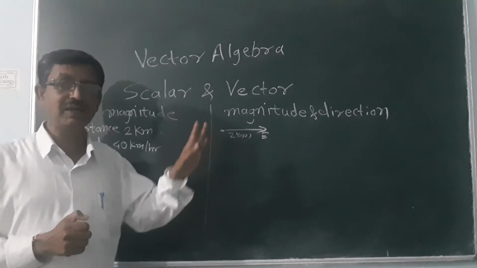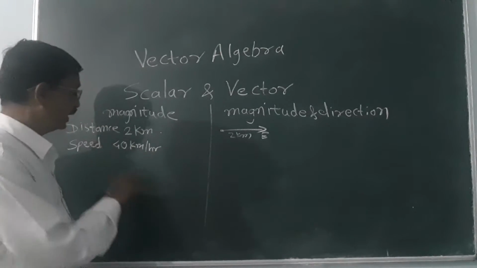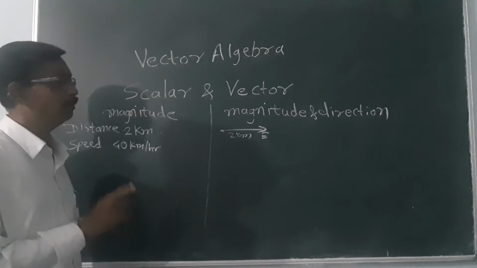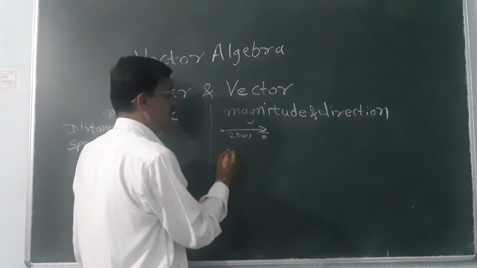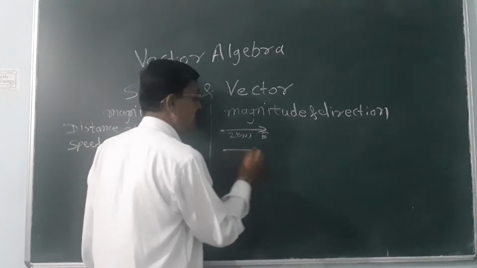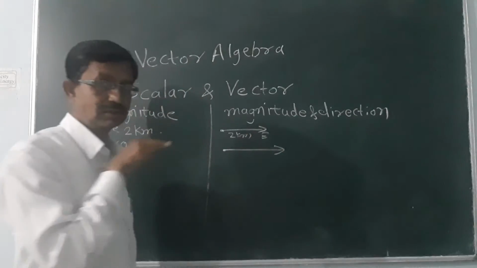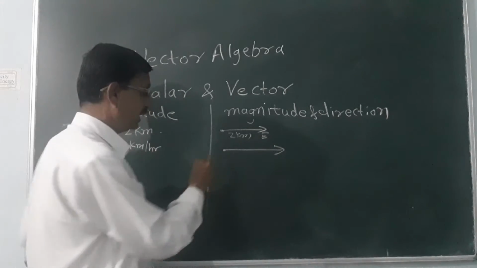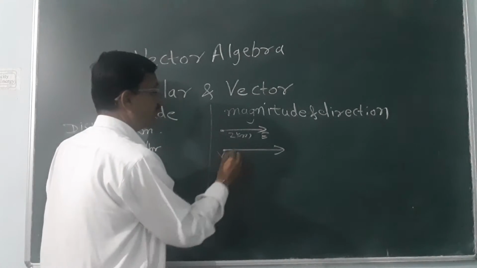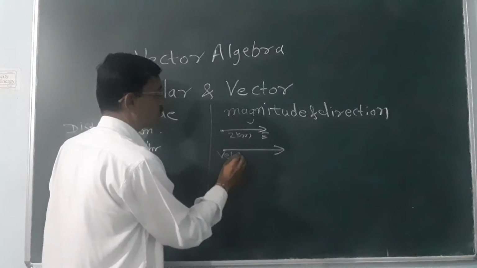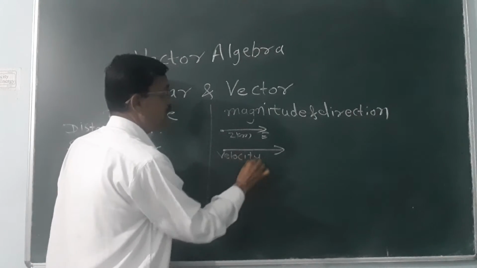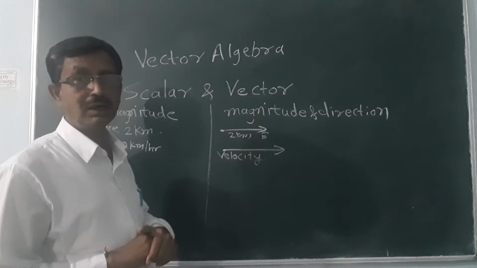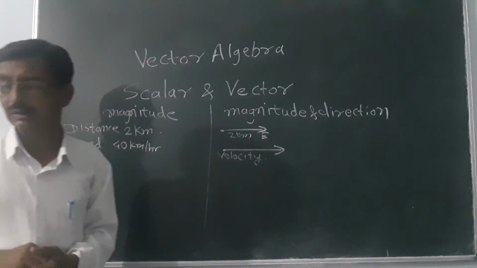That means in any direction you can move the vehicle, and it moves at the speed of 40 kilometer per hour. But what about the velocity? The velocity requires a particular direction. So whenever direction is used, then it is represented as a velocity. So velocity becomes the vector quantity.